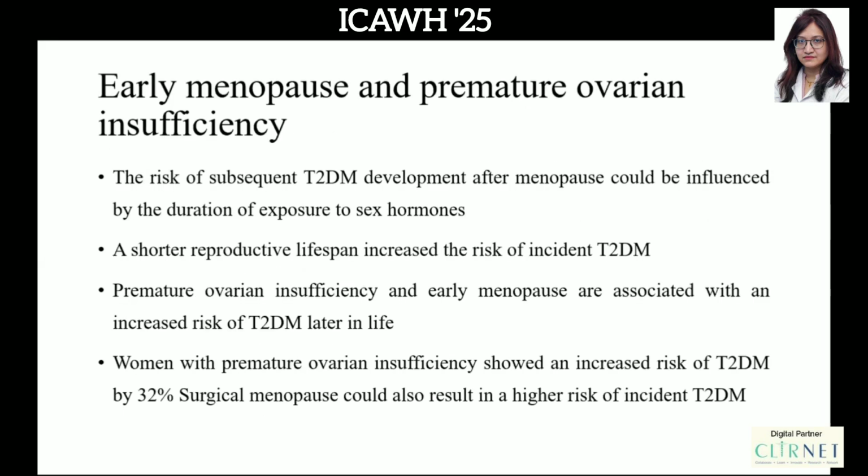So I'll just be very brief about this slide. Basically, if any patient is having early menopause or premature ovarian insufficiency, then the risk of subsequent type 2 diabetes also increases. That is, a shorter reproductive lifespan is associated with an increased risk of incident type 2 diabetes, probably because of the protective effect of estrogen, which is gone.